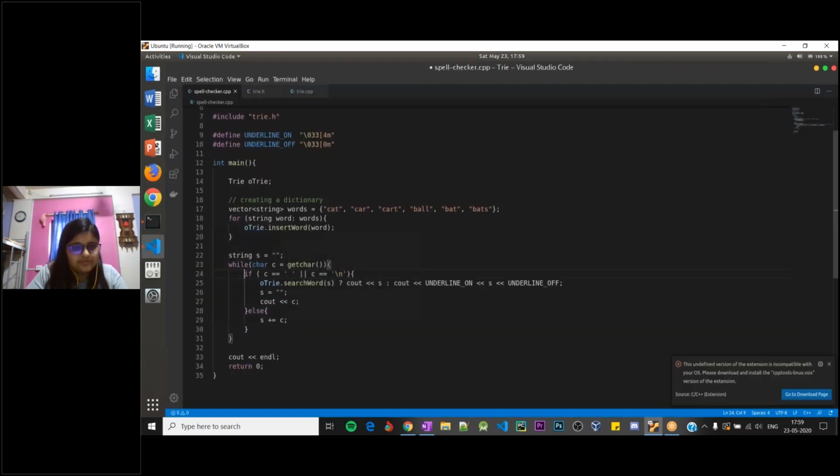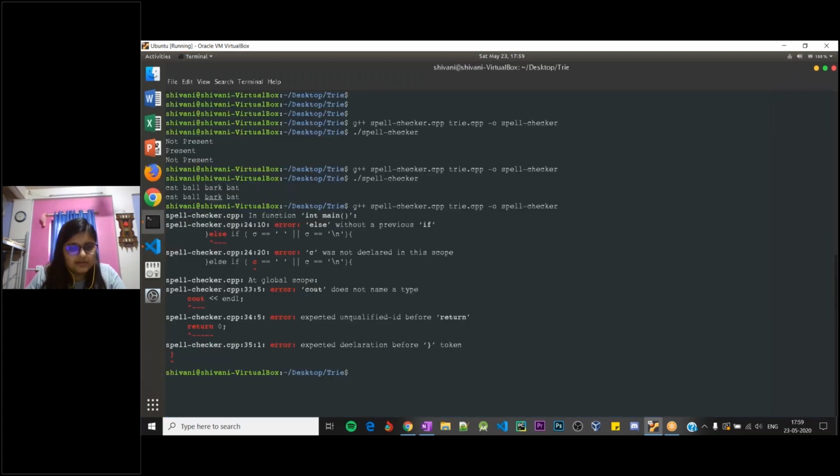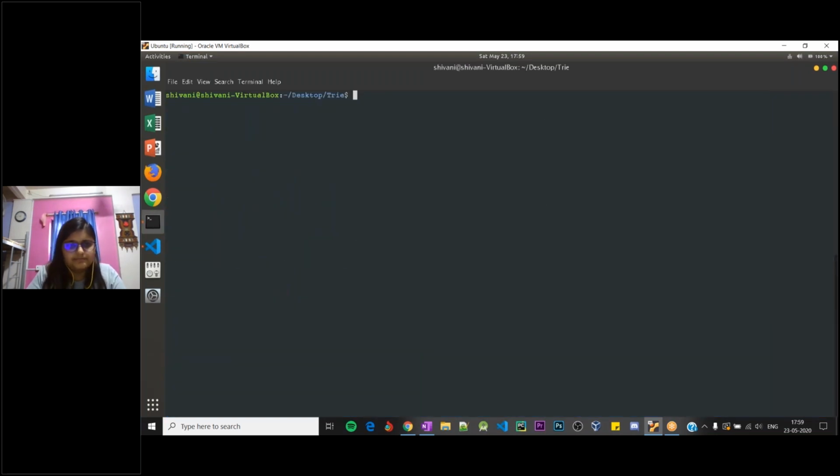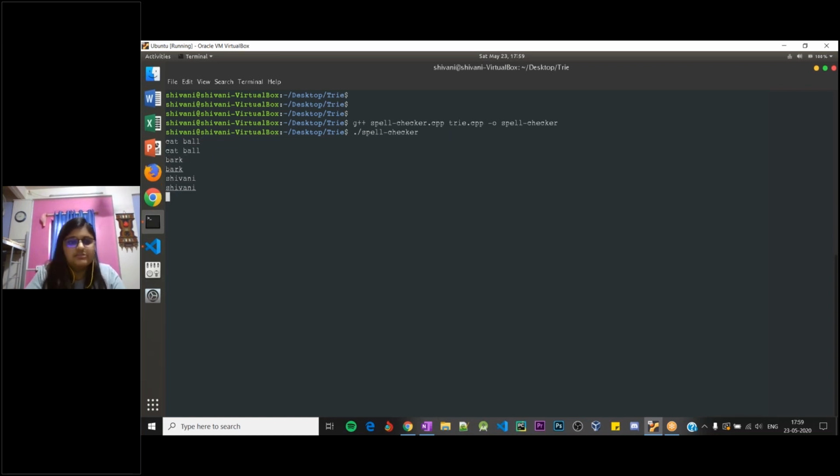Oh, sorry, it should be if, right? The spell checker. So cat ball is present, so it gets printed as it is, but bark is not present. Shivani is not present, so it is underlining the word because our application does not have that word. So I'll just exit this and I'll tell you where exactly you can use it in your application.